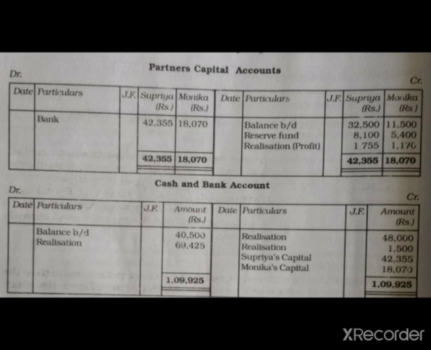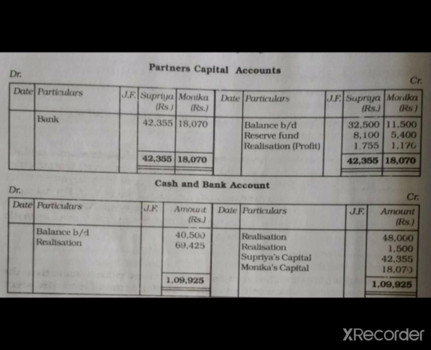Next account is the cash and bank account. In the cash and bank account also we have to write down the opening balance of the cash and bank account, meaning balance b/d 40,500. This information is given in the balance sheet. Next we have to write down here the realization amount from assets and the liabilities paid.